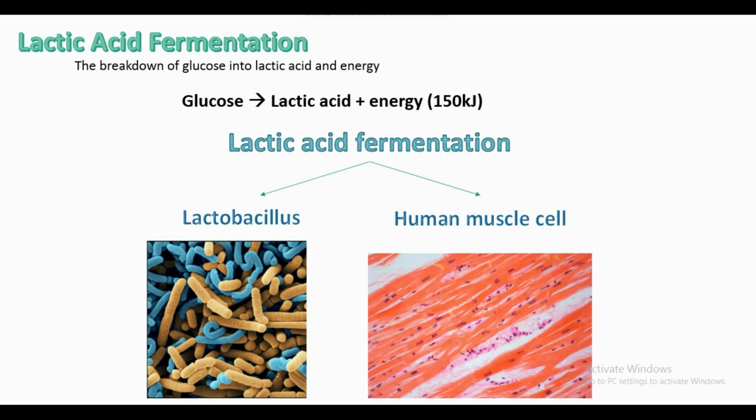As you can see in the word equation, glucose produces lactic acid and energy, which is 150 kilojoules. In lactic acid fermentation we have lactobacillus and also human muscle cells. In alcohol fermentation just now, we have what? We have the yeast and also plants.